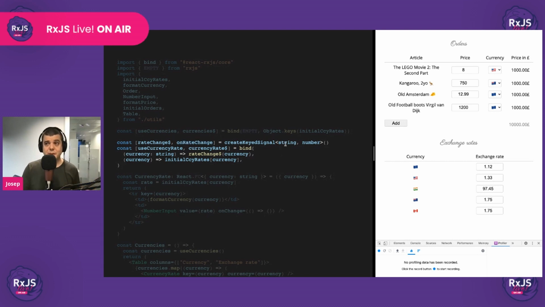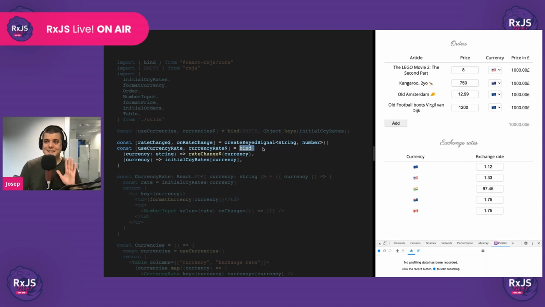The first argument of this event emitter is going to be the key, and the second argument is going to be the value that will be received inside the observable. Okay. It sounds more complicated than it is, but believe me, it's not that bad.